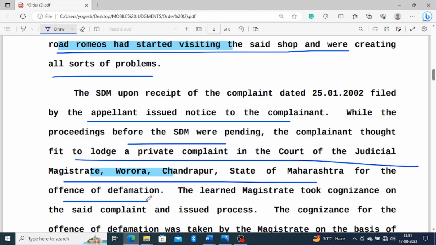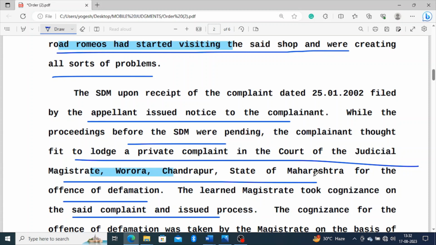simultaneously respondent number 2 had filed a complaint in the court of the CJM for the offences of defamation. So the learned magistrate took cognizance of the complaint and issued process.